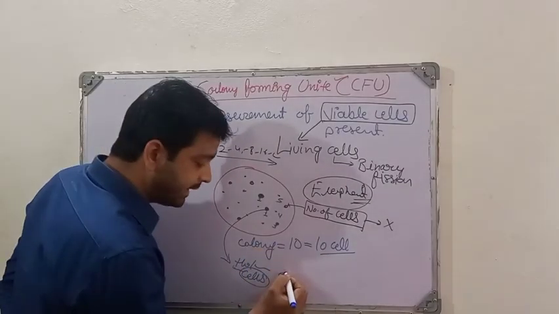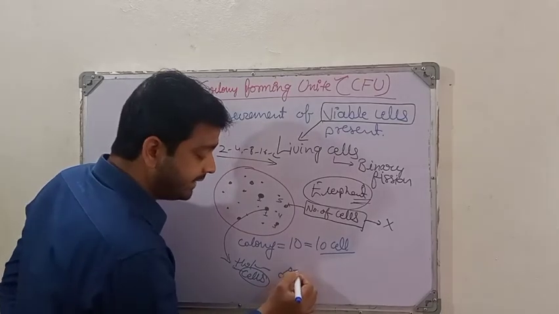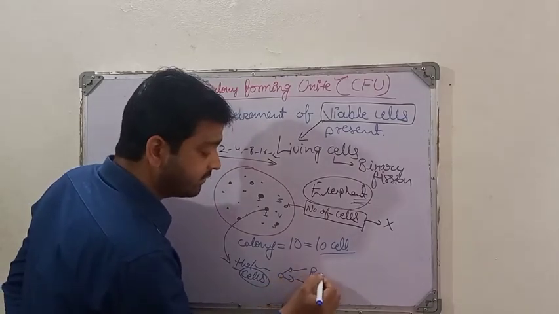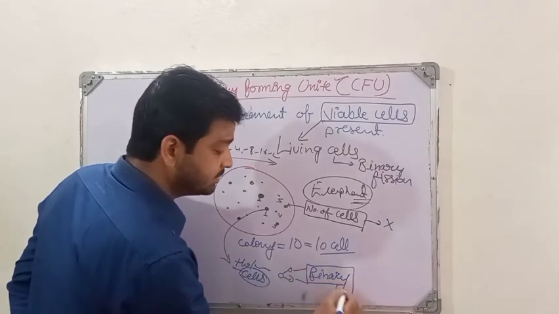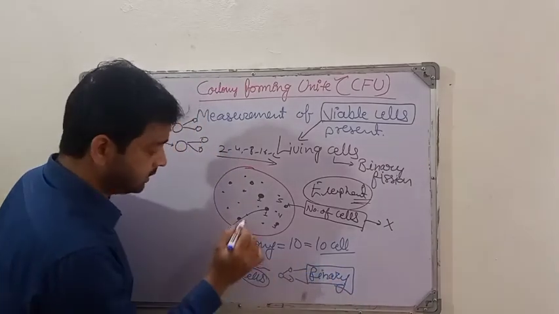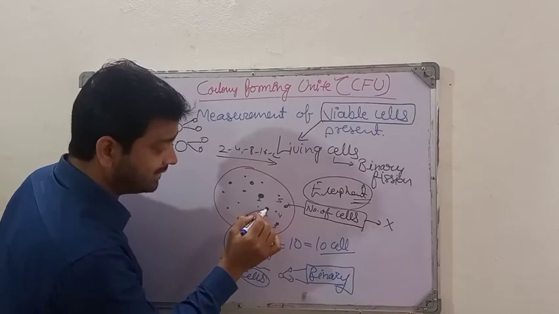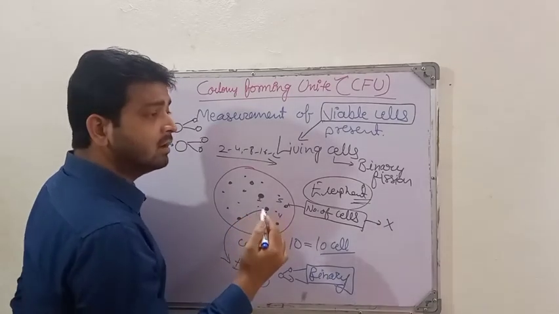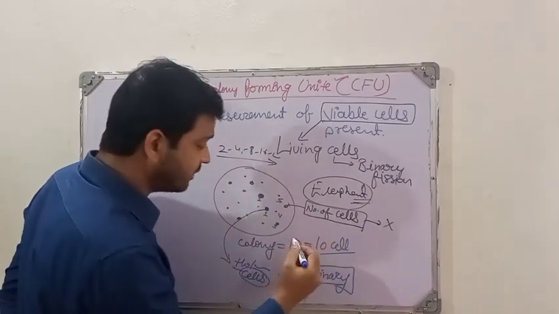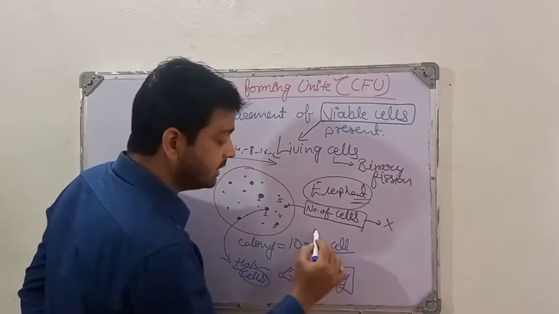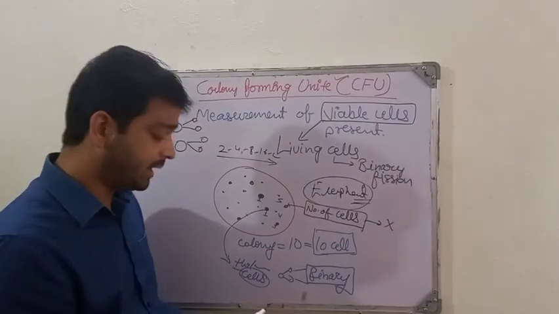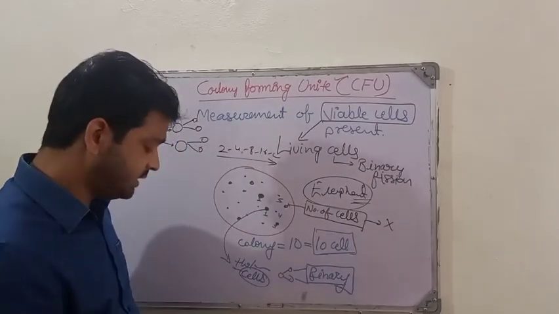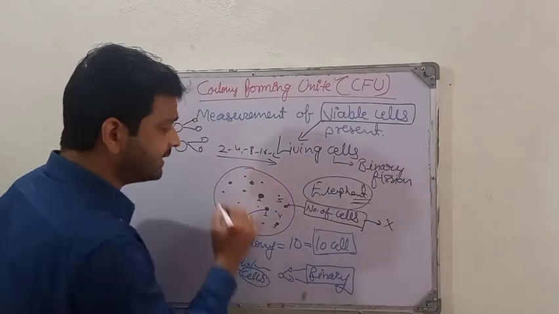That one cell became two cells, and it has gone through binary fission, and in that binary fission it was able to make one colony. In that colony there are n number of cells. So in that way we can count the number of colonies as the number of cells, right? So this is the one pattern I told you.